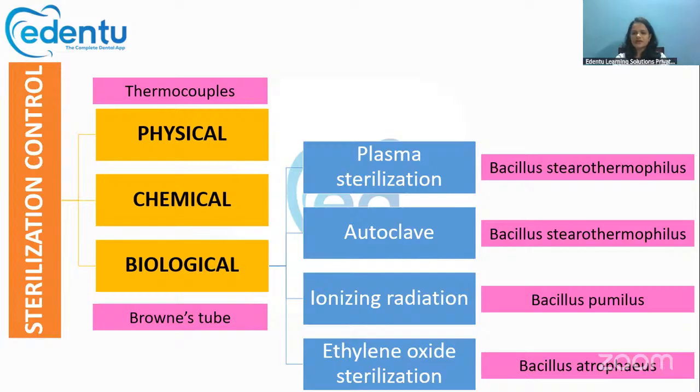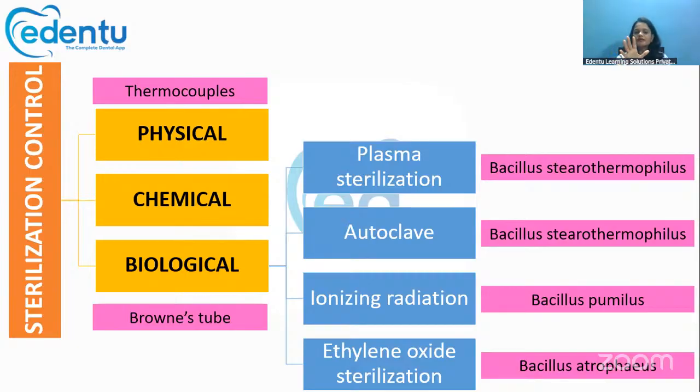In the physical method, we are using a temperature gauge or pressure gauge. We look at the temperature and analyze the pressure and predict that the sterilization has been completed. Then there is the chemical method, where we are using indicator strips. These indicator strips will change color, and we will come to know that the sterilization is complete.